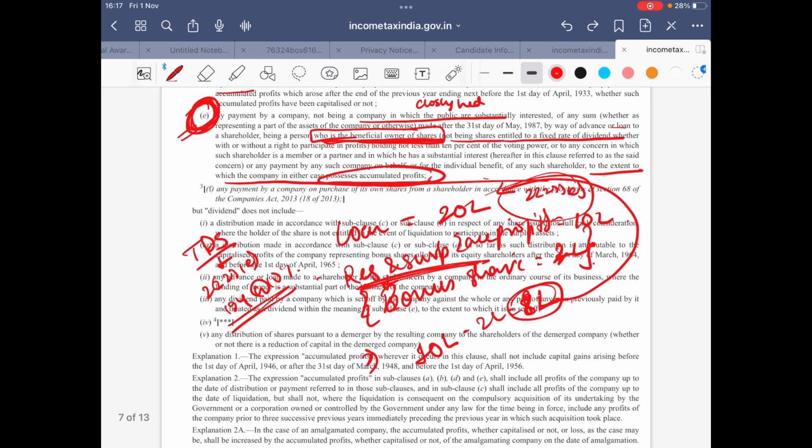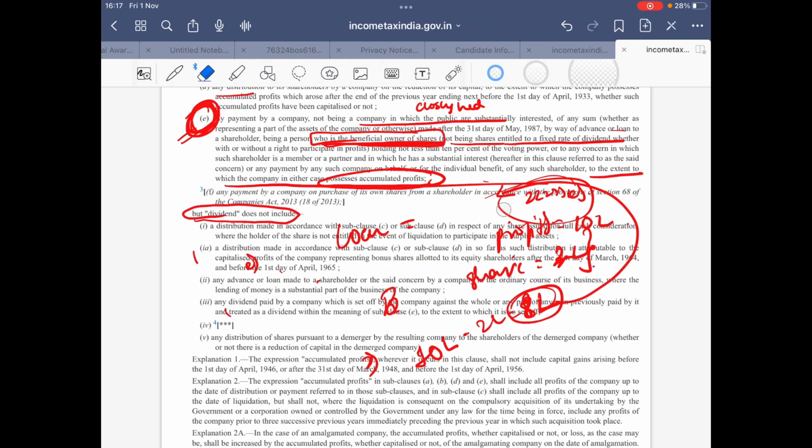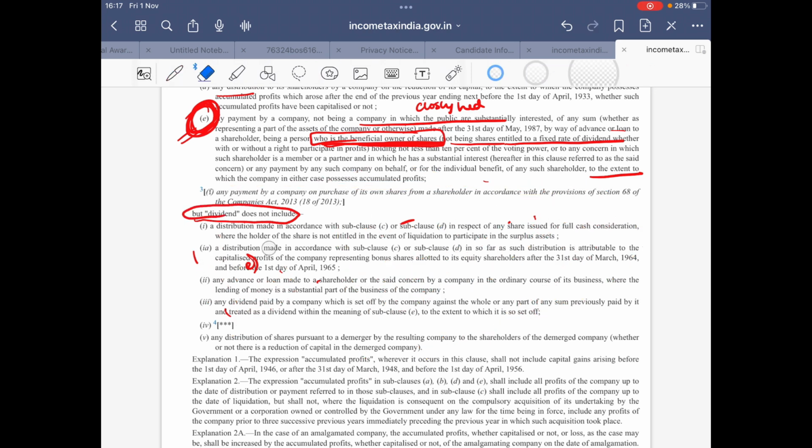Till now we have studied what would be part of dividend, but now we would be studying what dividend does not include. So we can start with any distribution of the shares pursuant to demerger by the resulting company to the shareholders of the demerged company, whether or not there is a reduction of the capital in the demerged company.